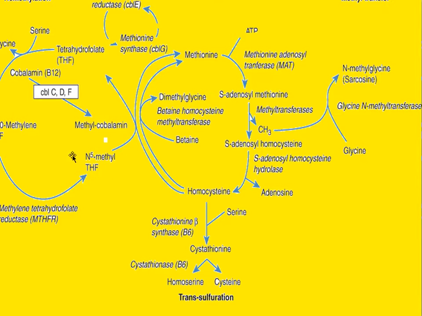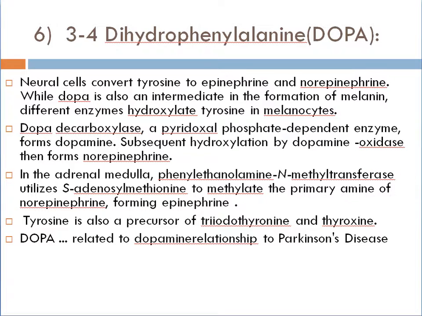This is the most important step here. Also the conversion of tetrahydrofolate and methyltetrahydrofolate, and methyltetrahydrofolate reductase. Here is the folate reductase, and some of the enzymes inhibit this step. So this is ultimately how SAM and homocysteine are formed, how B12 and betaine, and also these enzymes are involved.